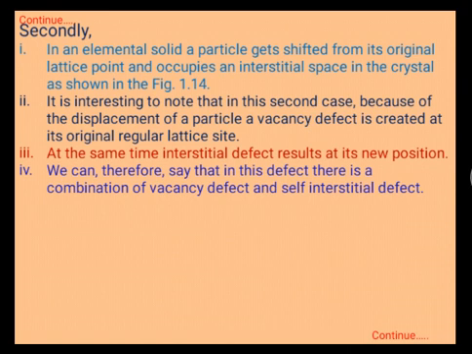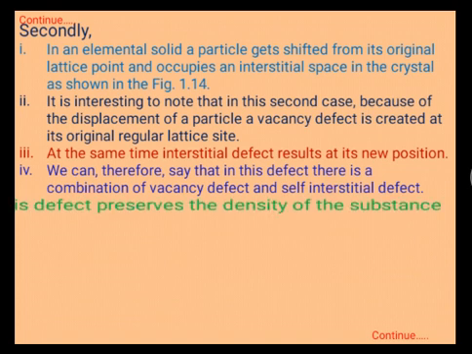We can therefore say that in this defect there is a combination of the vacancy defect and self-interstitial defect. This statement is most important in the case of the self-interstitial defect.